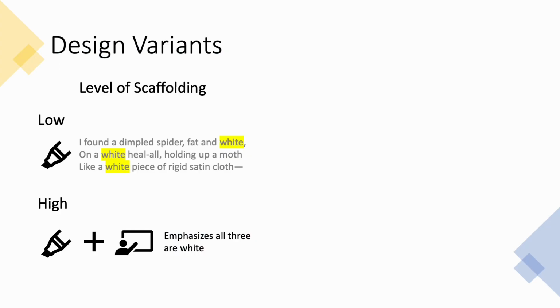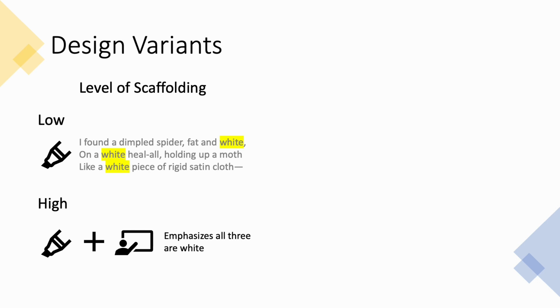We're also interested in exploring a few design variants. Our first was varying the level of scaffolding provided by Soliloquy. When using demonstrations for teaching purposes, being able to reduce support over time allows learners to transition into solving problems on their own. We explore a low scaffolding variant that includes thoughts which only highlight important elements in a poem.